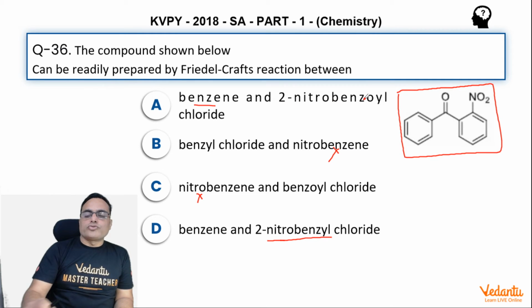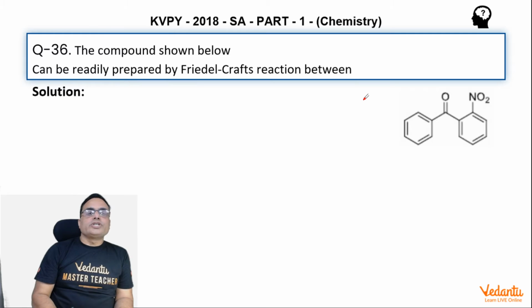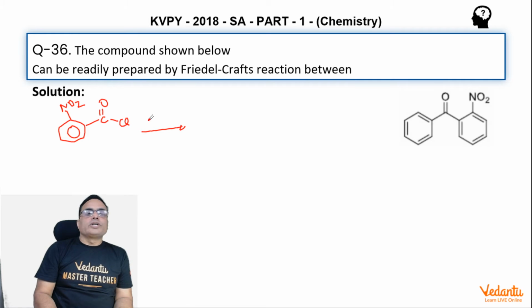Benzene and 2-nitrobenzoyl chloride. 2-nitrobenzoyl chloride is this, COCl, right? And if you treat it with anhydrous AlCl3, then you will get a carbocation at this benzoyl carbon. This is NO2, which is at position number 2, and this is the carbocation formed.